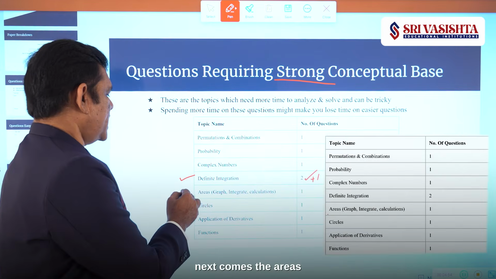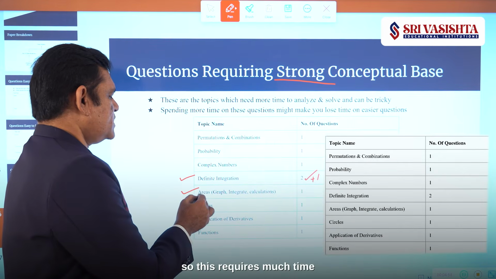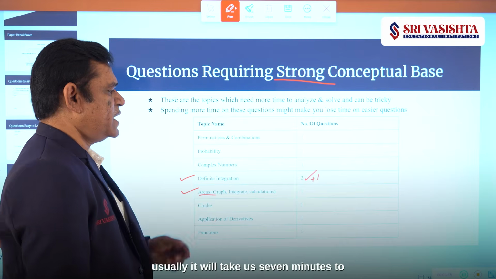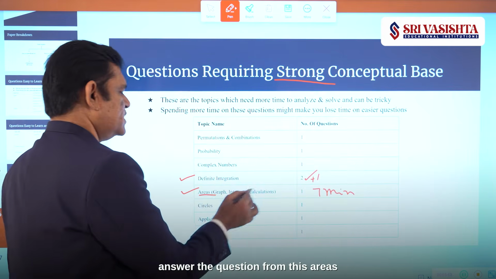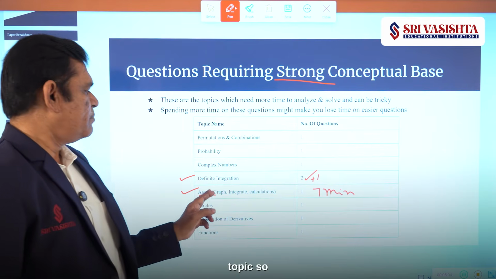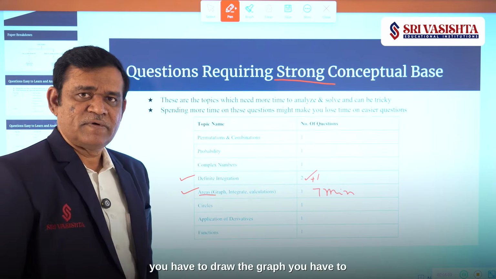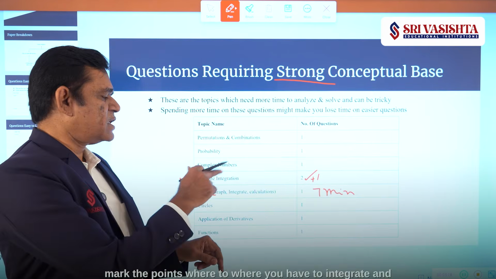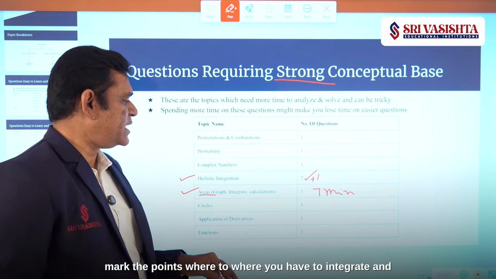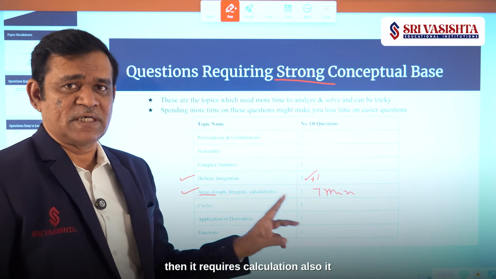Next comes the areas. This requires much time. Usually it will take 7 minutes to answer a question from the areas topic, because you have to draw the graph, identify the graph correctly, mark the points from where to where you have to integrate, and then it requires calculation also.